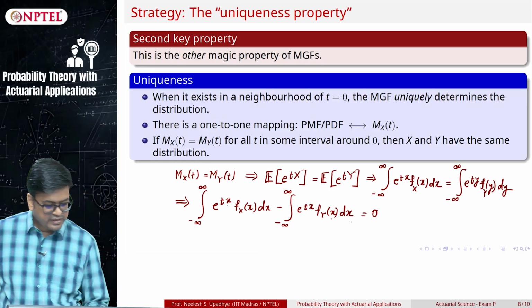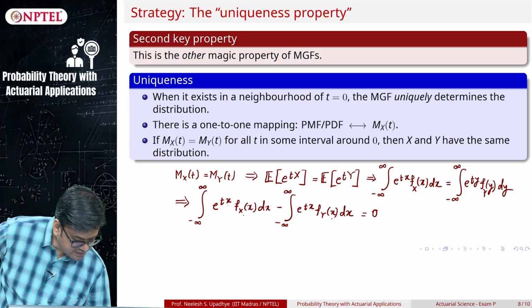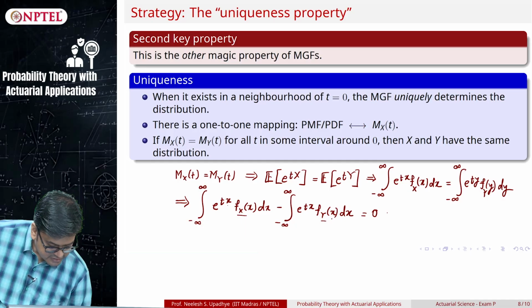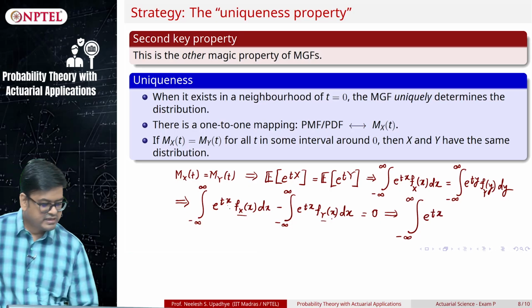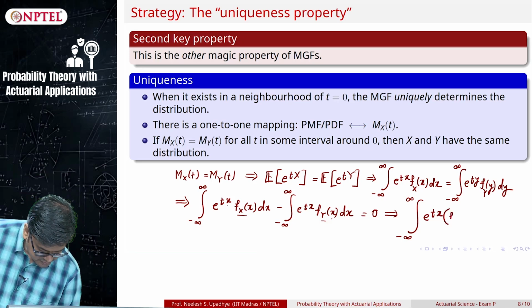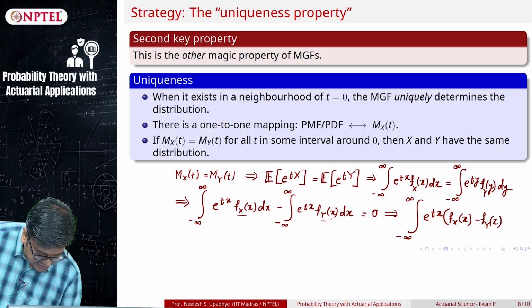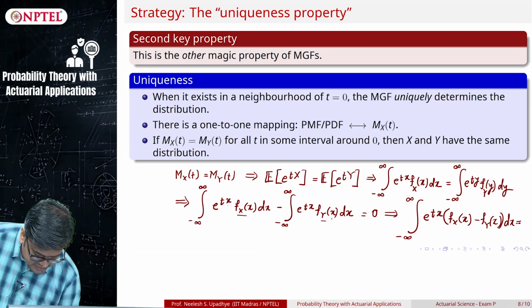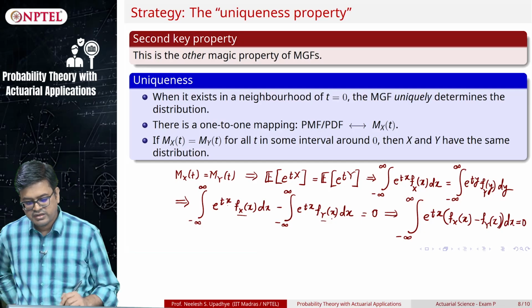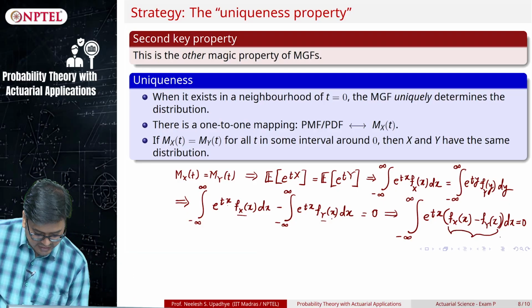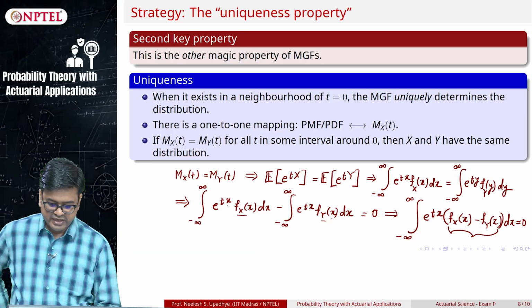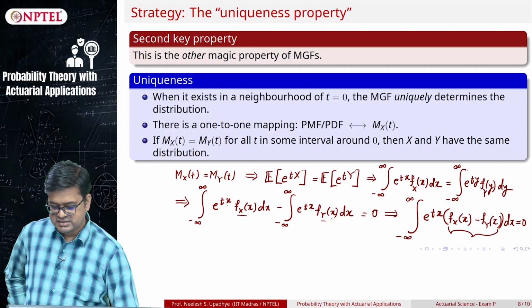Okay. Now can I combine these? What is different is this f_X and f_Y, right? So that implies the integral over minus infinity to infinity of e raised to tx, which is common to both, times f_X(x) minus f_Y(x), dx must be equal to 0. Now somehow using some analysis arguments, I have to argue that this term f_X(x) minus f_Y(x) is equal to 0.